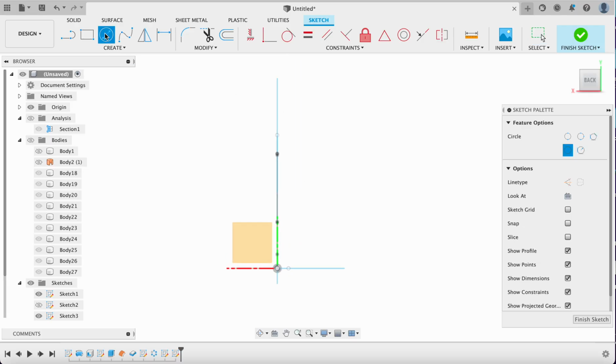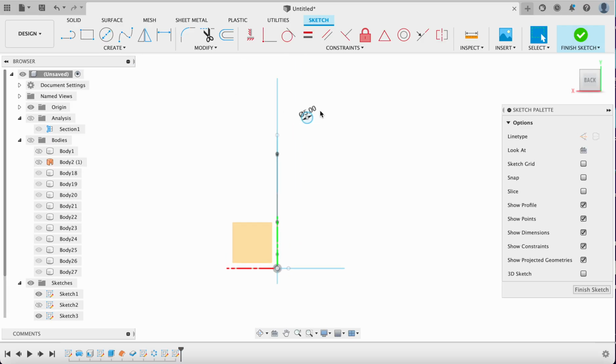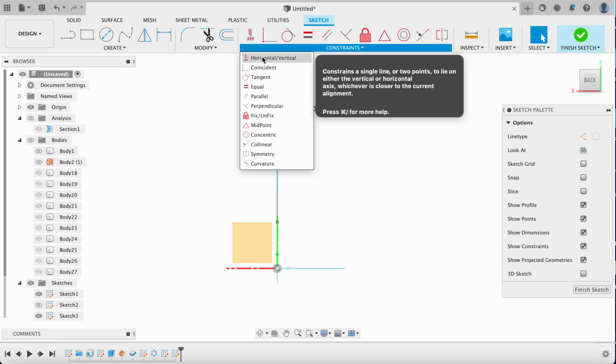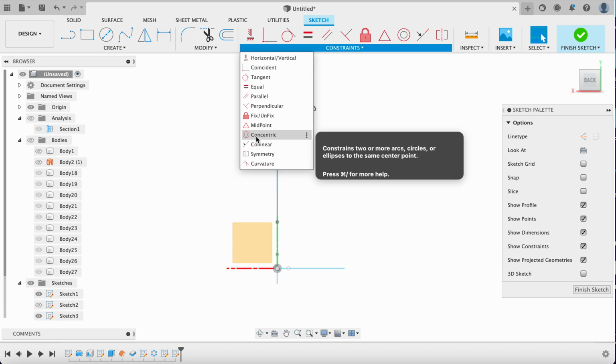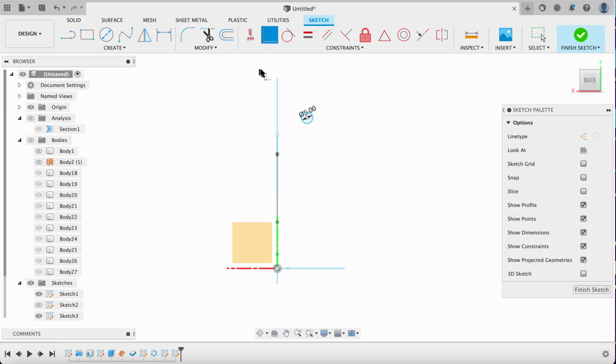And I'm going to make a circle off to the side, and I'll make this thing 5 millimeters. And I'll just put it there. And if you remember from before, we had constraints, and they were very, very influential on what it was that we could do. And you can go through all of them, but for right now, we're going to use coincident. And I want to grab the center of this circle and this line. And did you notice it turned a different color?